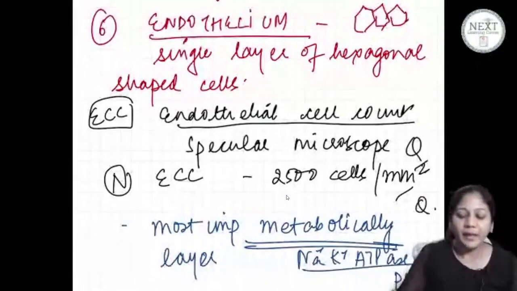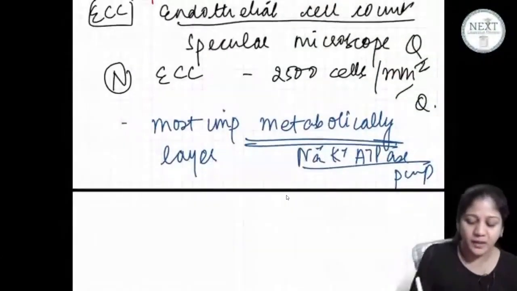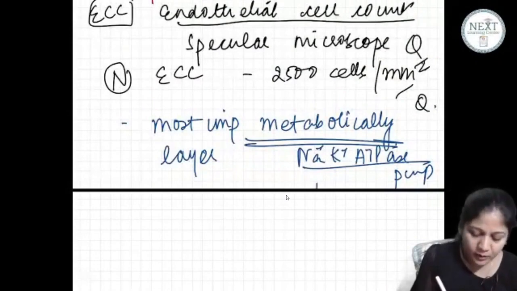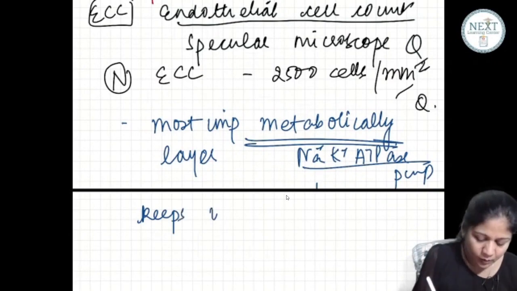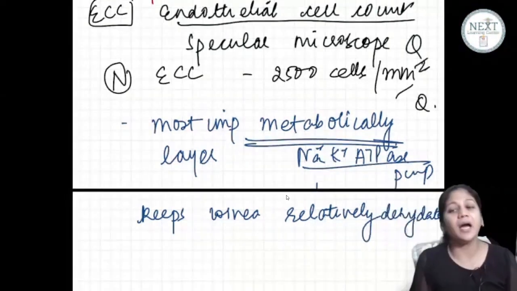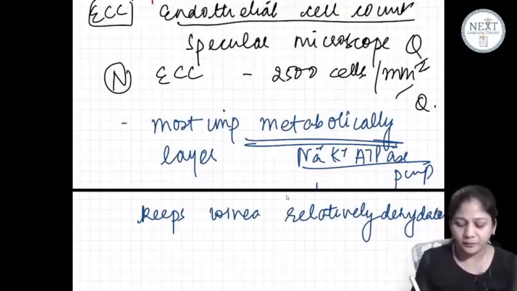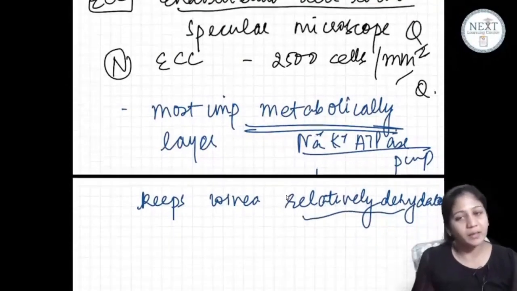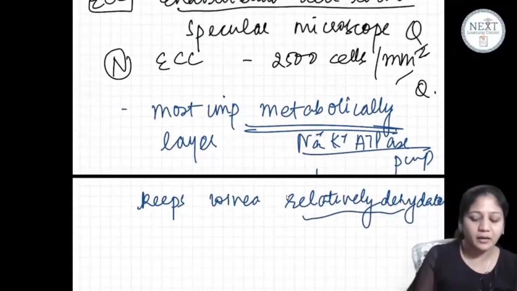So this pump helps in maintenance of corneal transparency. It keeps the cornea relatively dehydrated. So that is why this is metabolically the most active layer.